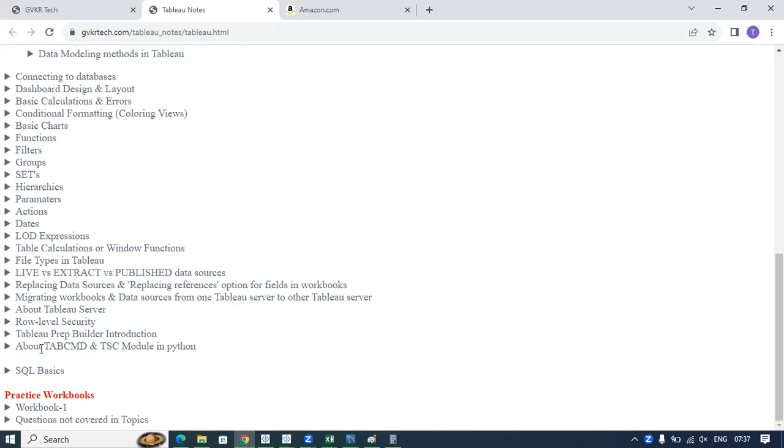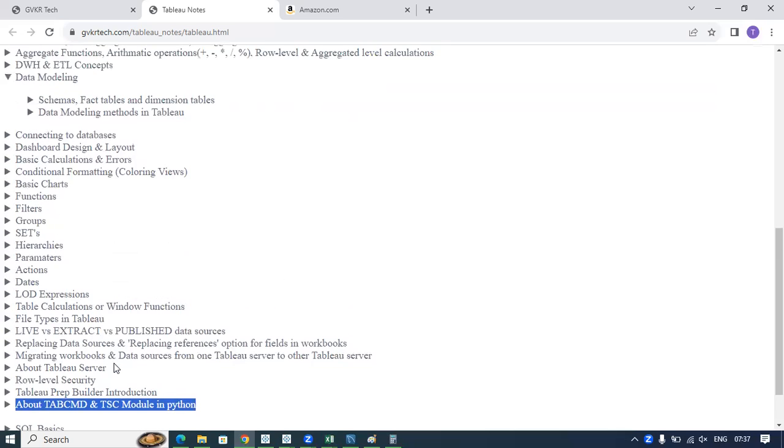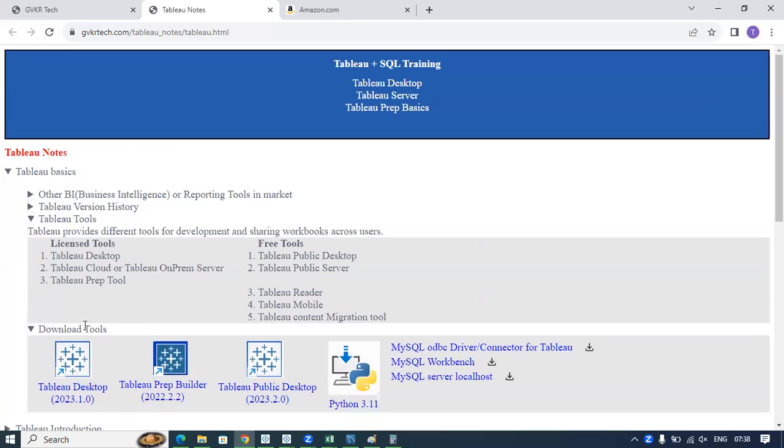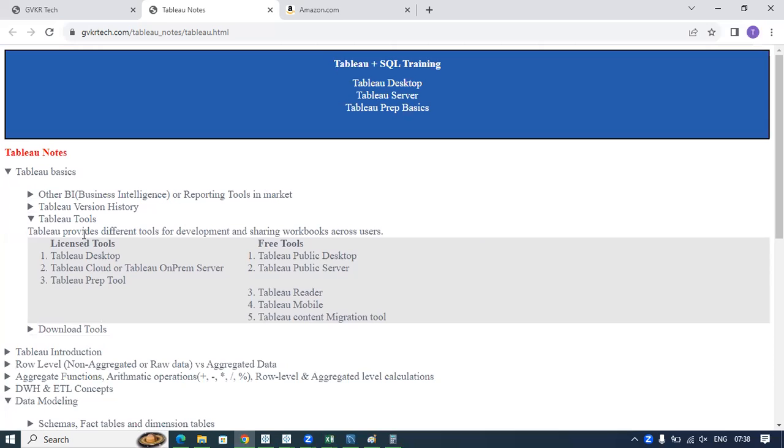Don't worry about these two. We don't use them in 99% of projects. Only a few projects will use these two. So there is no need to learn about them in detail. But if you have any idea about these two tools, tabcmd and the TSC module, it will be an added advantage for you in interviews. Okay. So this is about this class.